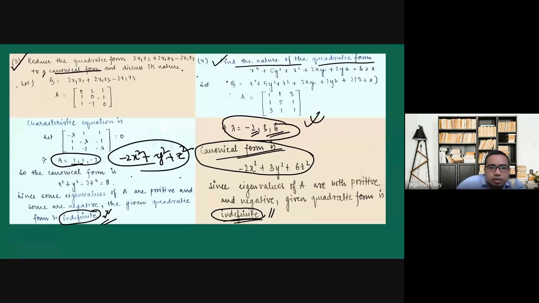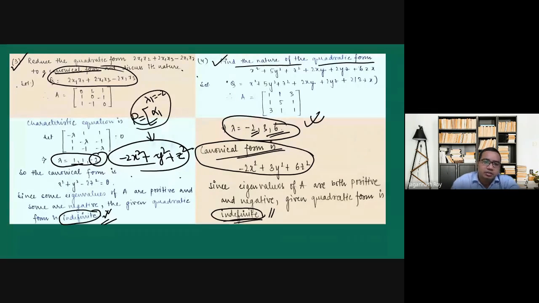Is it a canonical form of this given quadratic form? The answer is yes, but then you have to select the P matrix. Here the first column will be for lambda equal to minus 2, and that alpha will be related to this one. It will depend on the selection of P. What the canonical form will be depends on the P matrix.